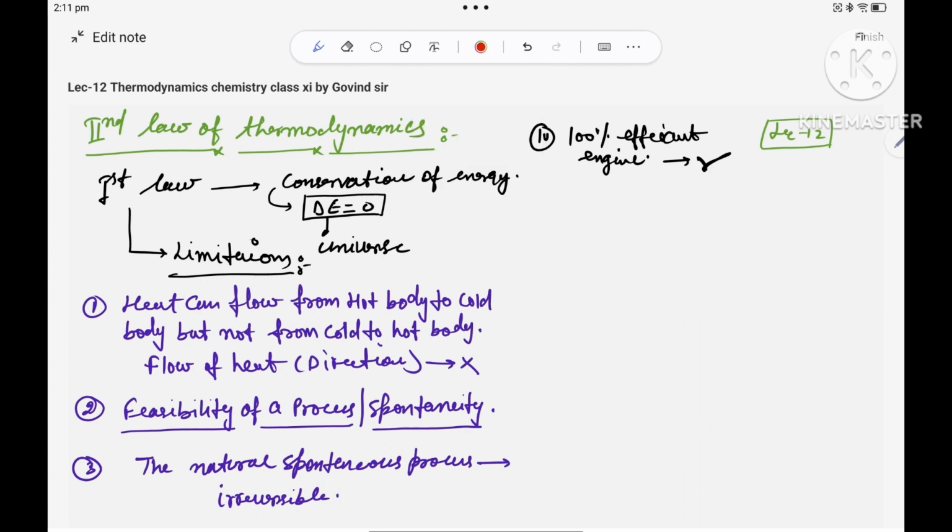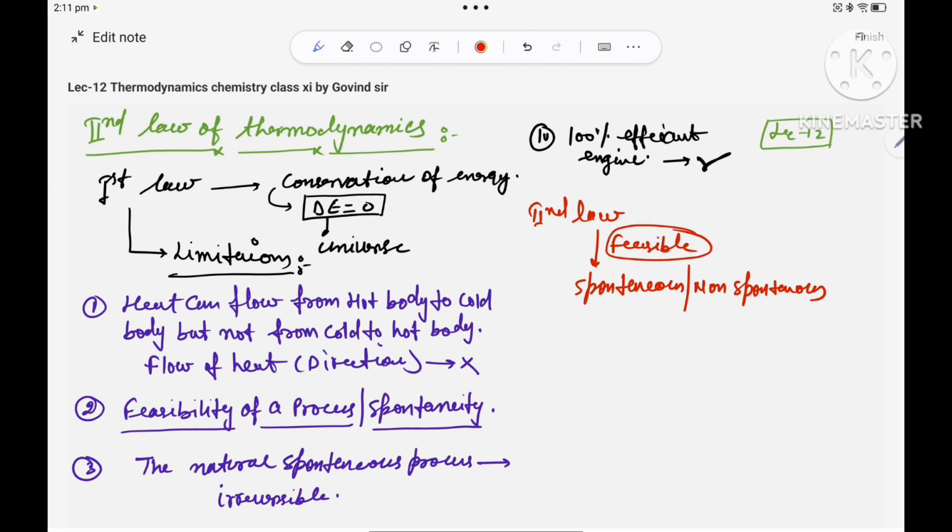Then what will the second law tell us? The second law explains whether a process is spontaneous or non-spontaneous, that means feasible or not feasible.